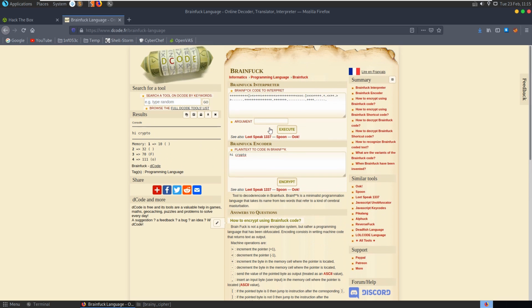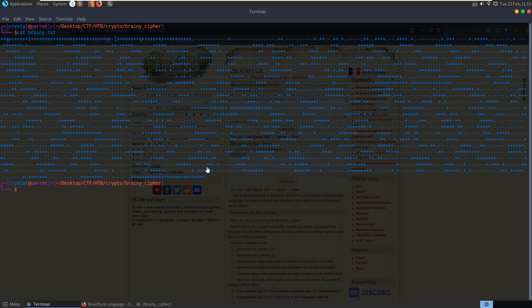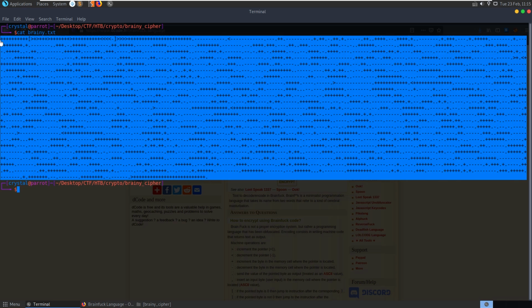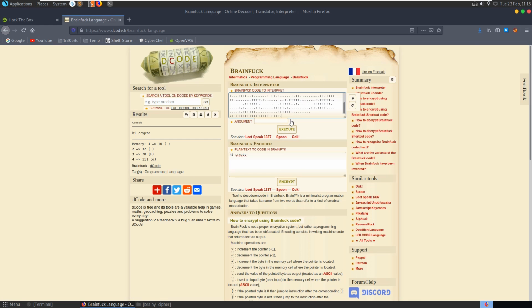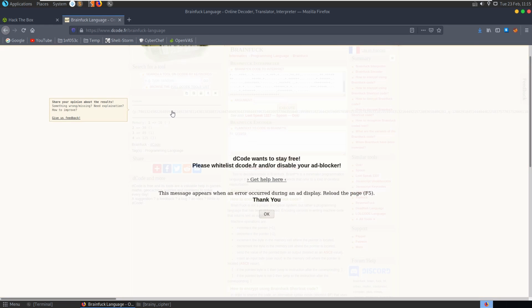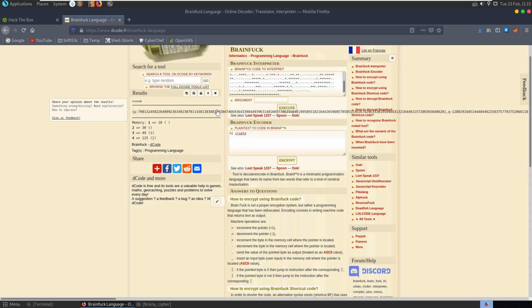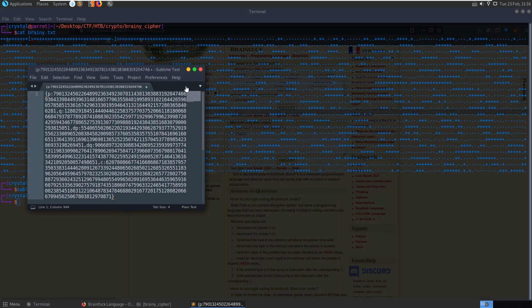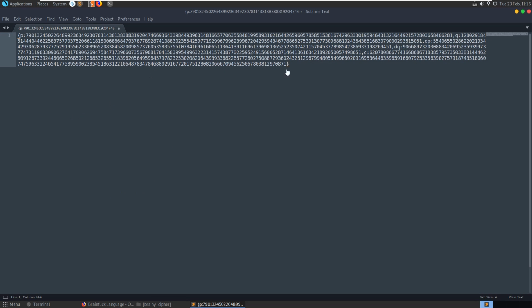So we've looked into what brainfuck is and how to encrypt some text. Let's try and decode the text which we have here and see what we get. Paste that in, execute, and okay, we get out a P and a Q value. Let's copy this. Let's go to Sublime, paste this in. So it looks like we have some RSA values.